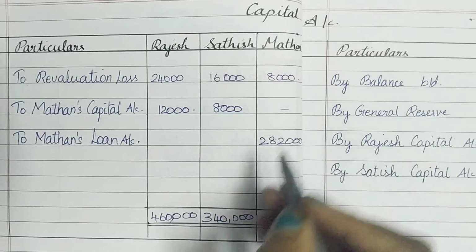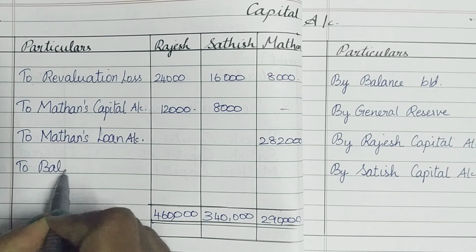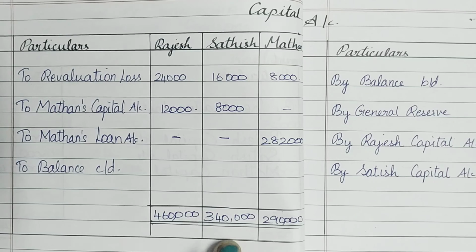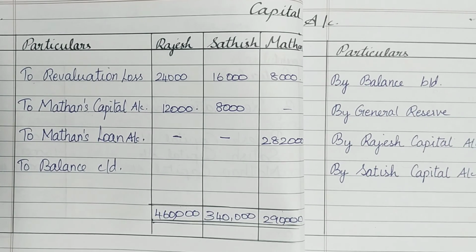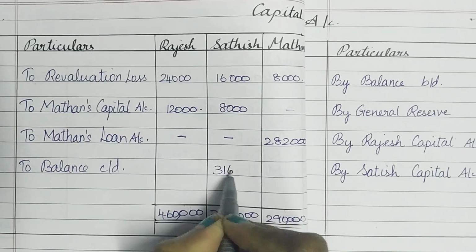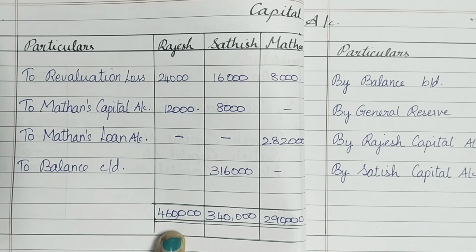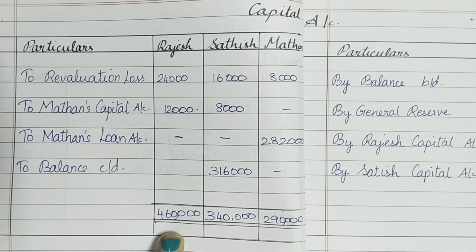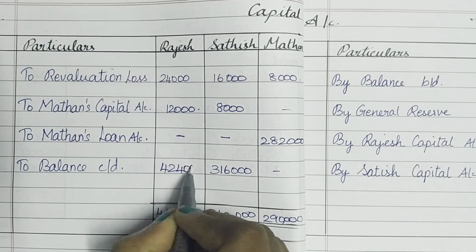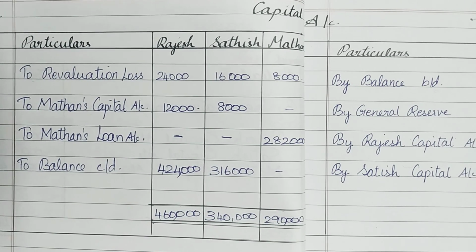Next, we have the other two partners whose balances are going to be determined. That is balance carried on, because they are the partners who are going to continue. So 3,40,000 minus 24,000 debit balance is going to be 3,16,000. Next is 4,60,000 minus 36,000, which is 4,24,000 for Rajesh. So this balance carried on has to be taken to the opposite side as brought down.